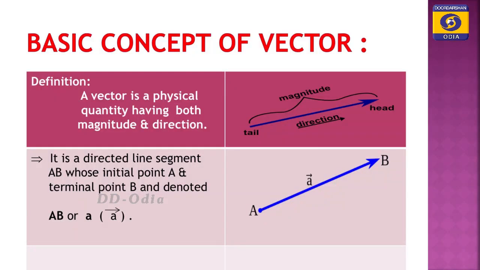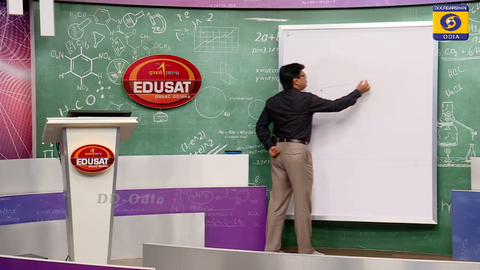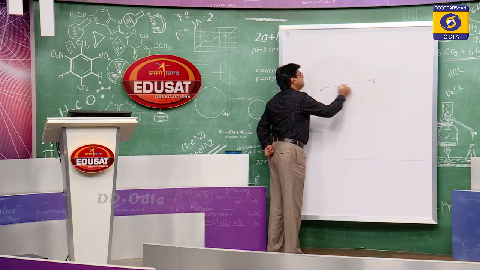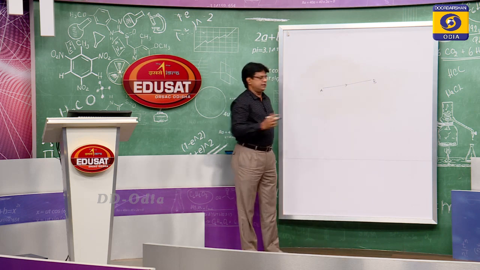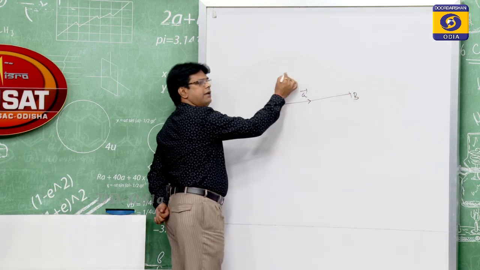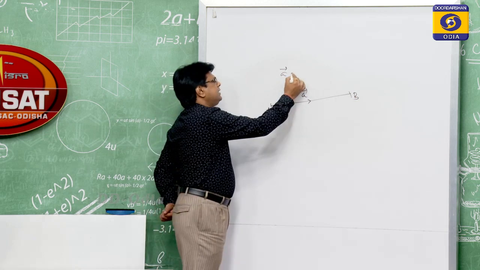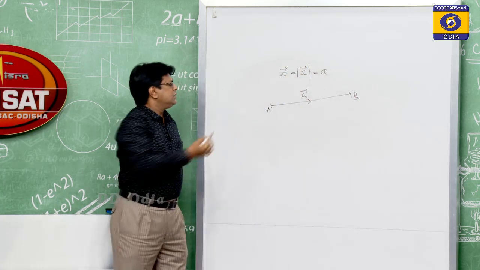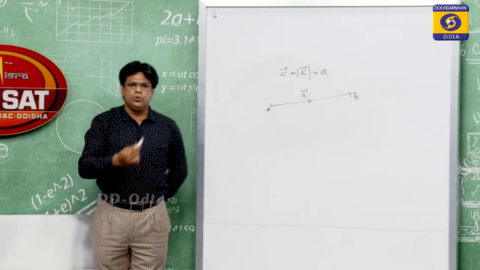A vector is a physical quantity having both magnitude and direction. It is also a directed line segment, that is AB. Suppose we are moving from A to B. This is a directed line having magnitude and direction. So, AB has a magnitude, say small a, and this is the vector from A to B.